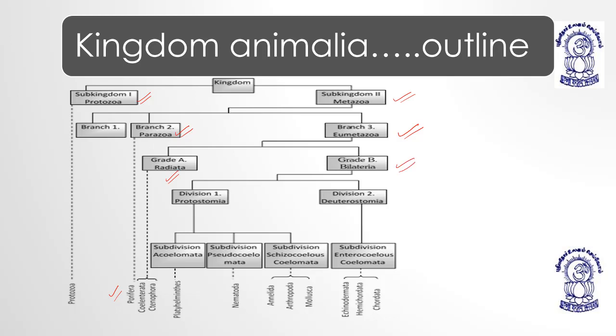Bilateria means bilateral symmetry. And bilaterally symmetrical animals basically have mouth and anus. If the mouth develops first, protostomia. If the anus develops first, deuterostomia. Right? And then protostomia are further divided into acoelomate, pseudocoelomate, and schizocoelomate. And deuterostomia are divided into enterocoelomate.